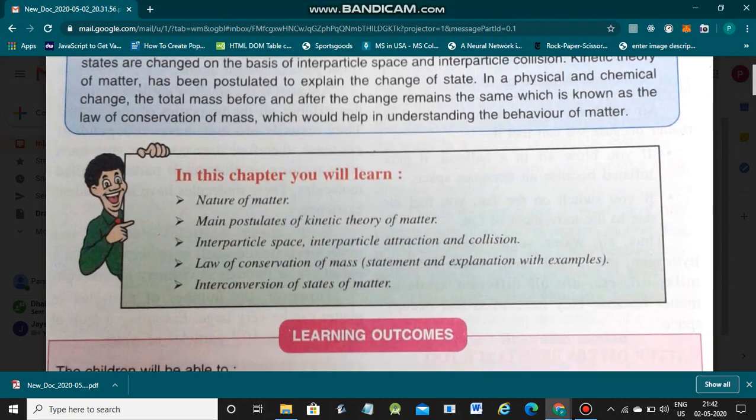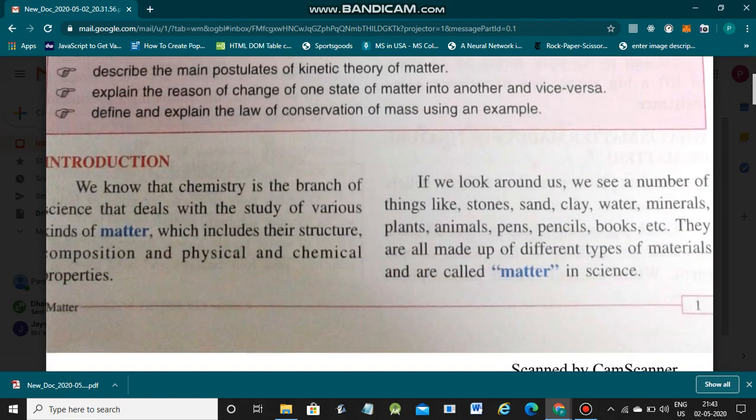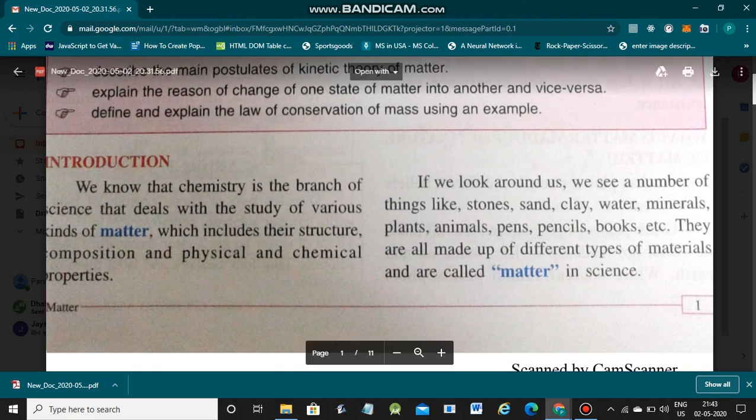Now first, the introduction. As we know, what is chemistry? Chemistry is a branch of science that deals with the study of all kinds of matter. That is, it includes structure, composition, physical and chemical properties, everything.